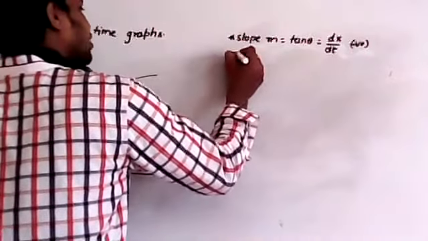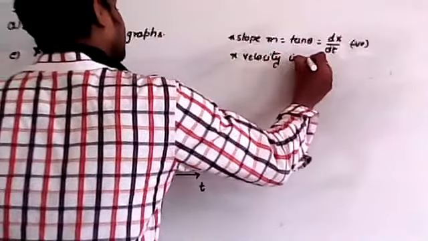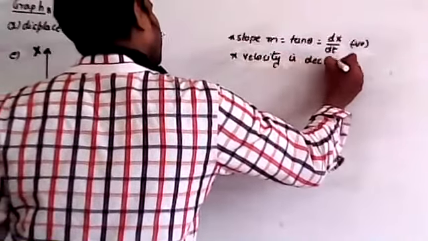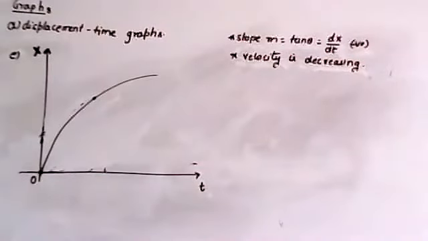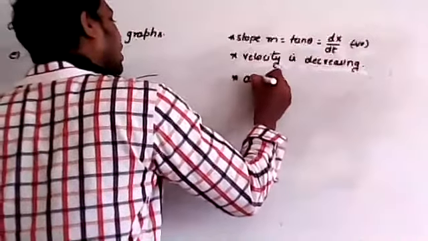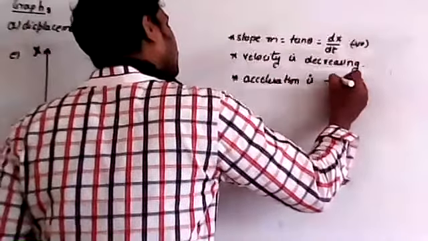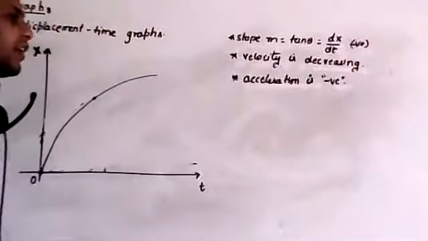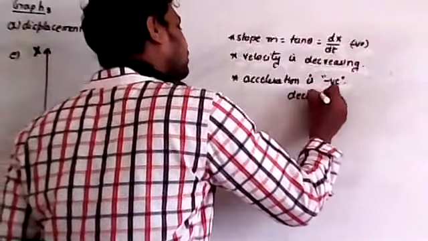Therefore, here tangent is negative, which means velocity is decreasing. Now remember, velocity is decreasing means acceleration is negative. That is also called deceleration.